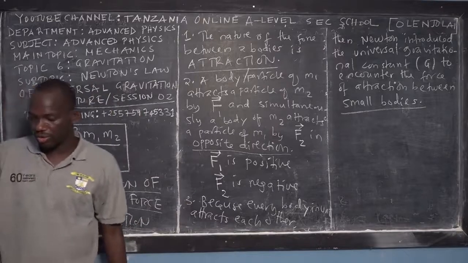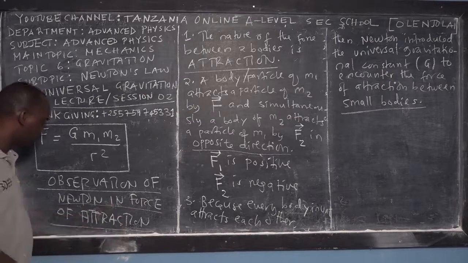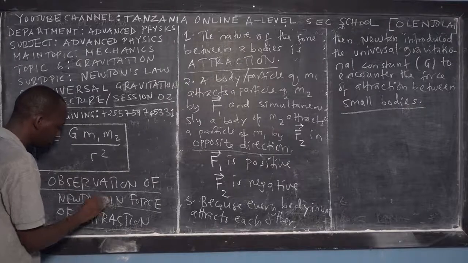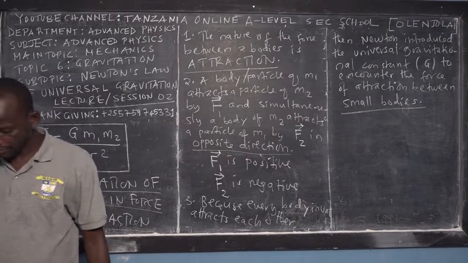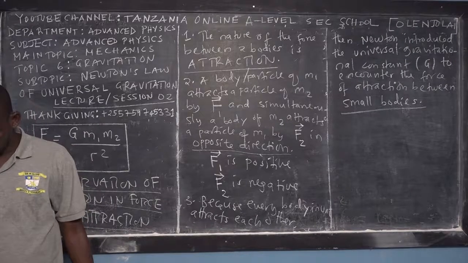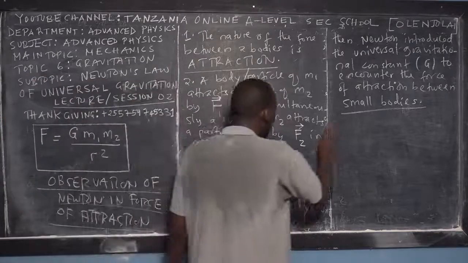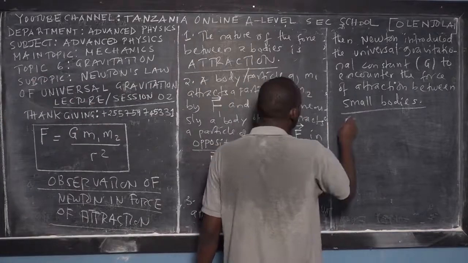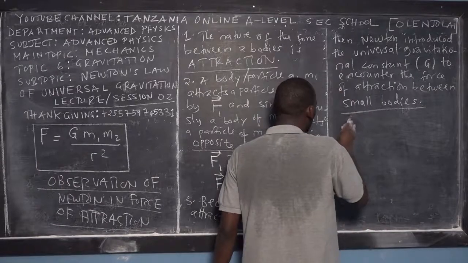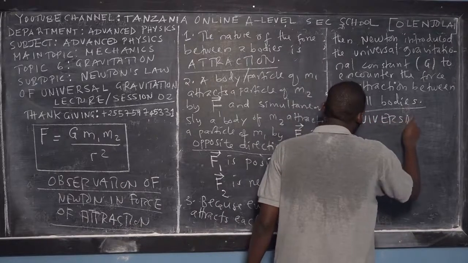So that is the third observation of Newton on the force of attraction. There you see a new terminology, called the gravitational constant, the universal gravitational constant. I would like to spend a few minutes to teach you the meaning of universal.